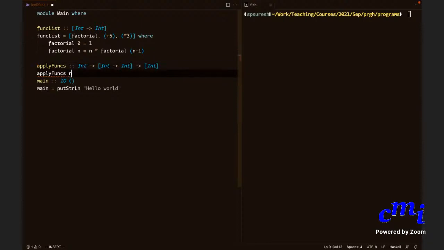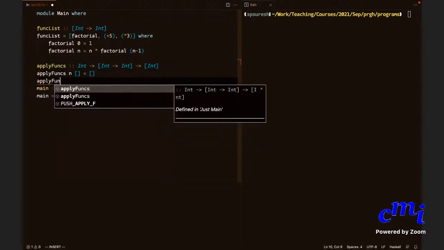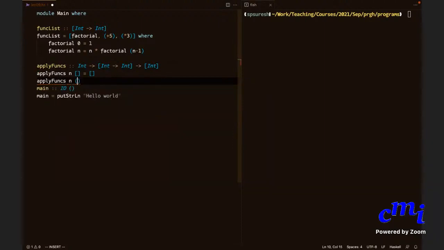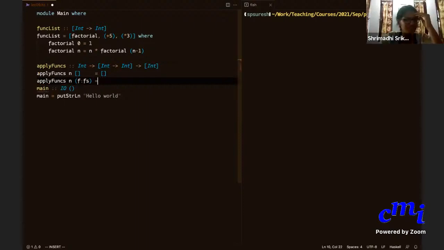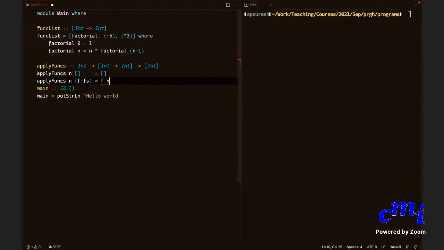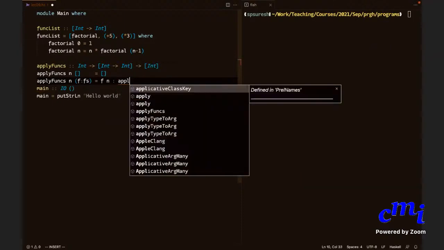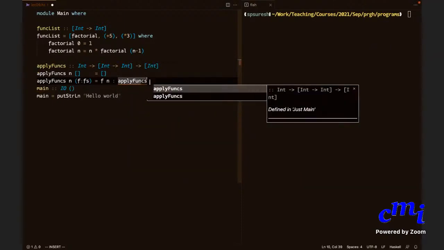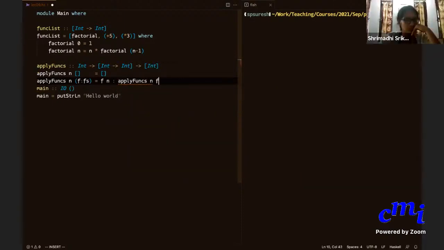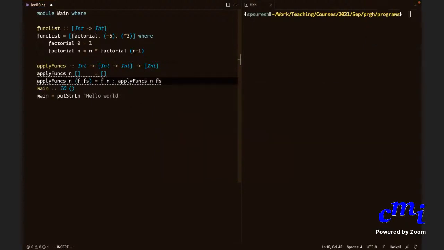If I have n and if I have empty list, then it is empty list because there is no function to apply. Now what do you do if it is f followed by fs? There is a first function that is followed by the rest of the functions. Sir, f n followed by apply funcs n fs. Yes, so I can do such a thing, right?